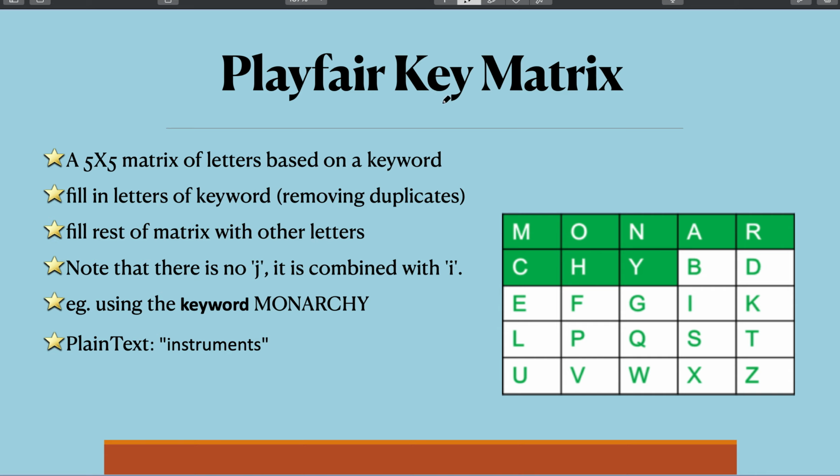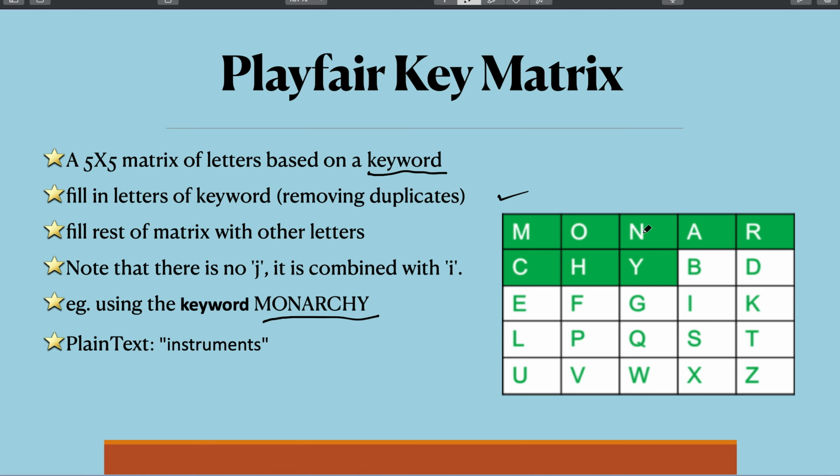The Playfair cipher is based upon a matrix. The matrix here is a 5 by 5 matrix, that is, it has 5 rows and 5 columns, and it is based on a keyword. So instead of a key number that was used in the Caesar cipher and the multiplication cipher, here a keyword is used. The first step is to draw this 5 by 5 matrix. Now how do we fill the letters inside the matrix? First we fill the letters of the keyword. For example, in this case the keyword is monarchy. Removing the repeated letters, monarchy is first written out in the cells.